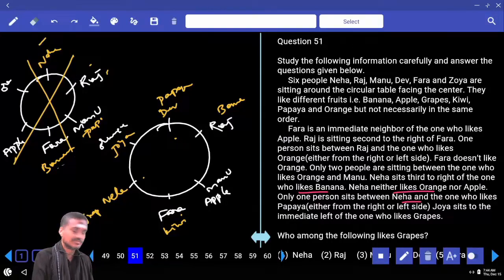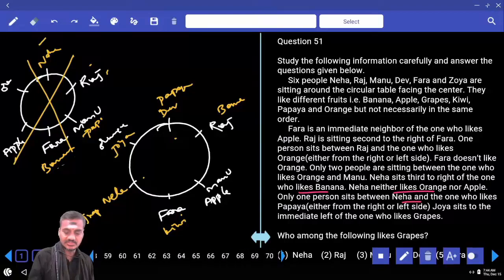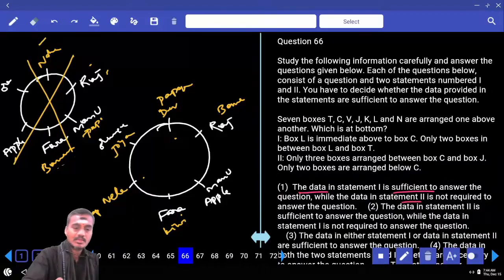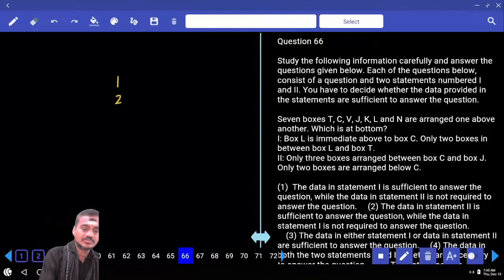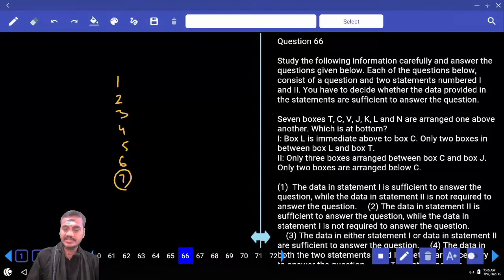Now questions 66 onwards are based on data sufficiency. There are 7 boxes arranged one above the other: 1, 2, 3, 4, 5, 6, 7. Among these, we need to find out which box is at the bottom. L is immediately above C, and only 2 boxes between L and T. Now between L and T, how many boxes? There must be exactly 2. With the help of this information, are we getting any answer here or not? Then what is the next condition?